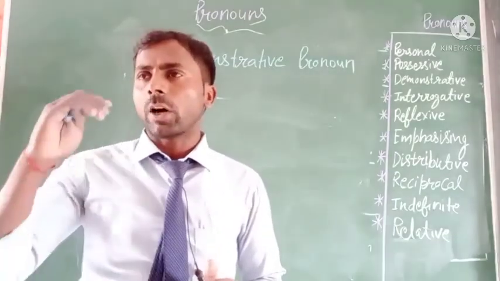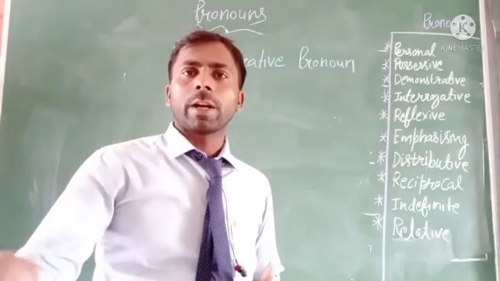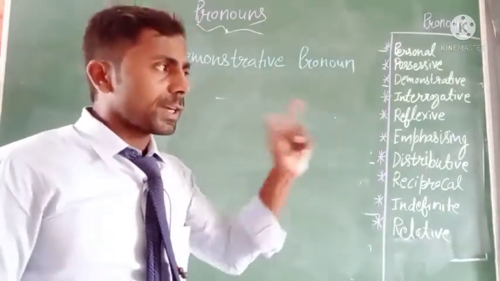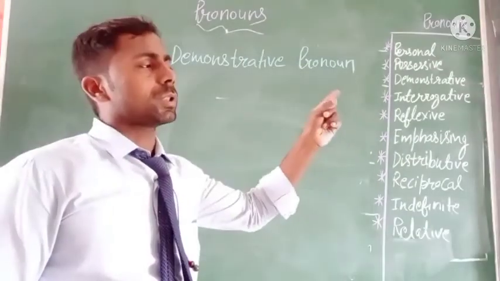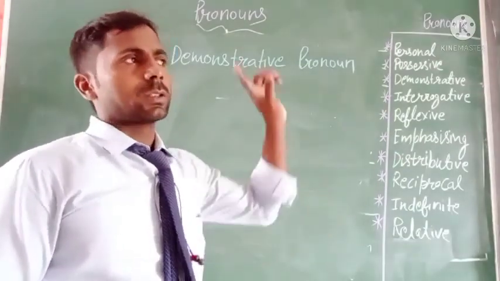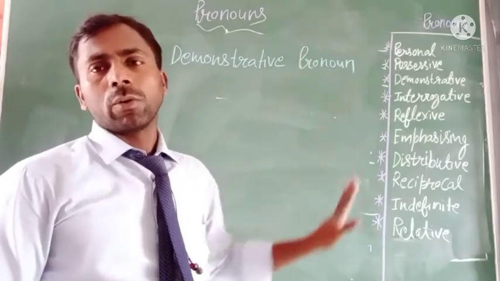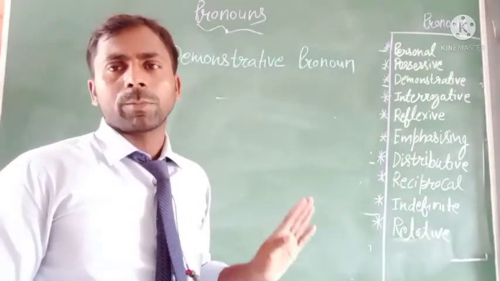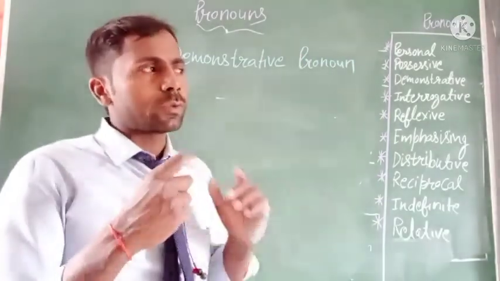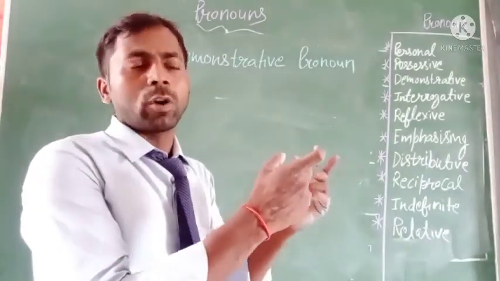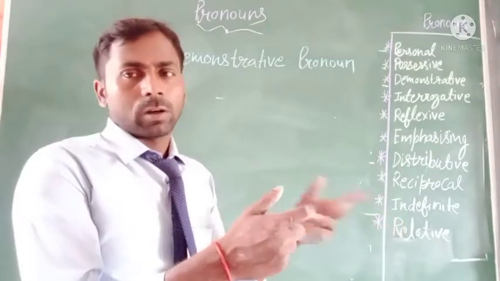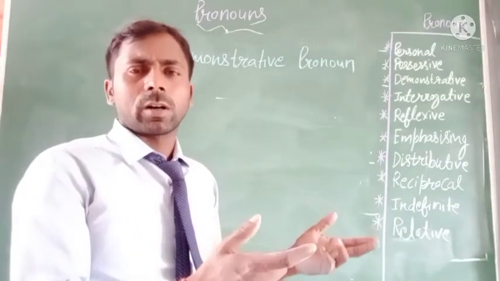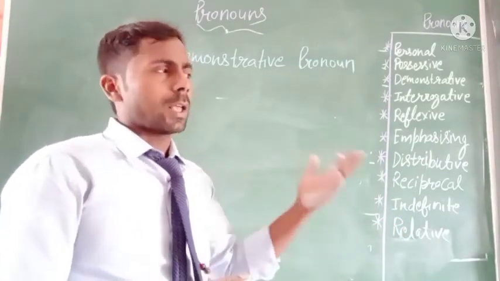If you point out anything, like this is my book, that was your book. So when you are pointing at some object, that object will be a person or thing or place, etc. All these things will be an object.